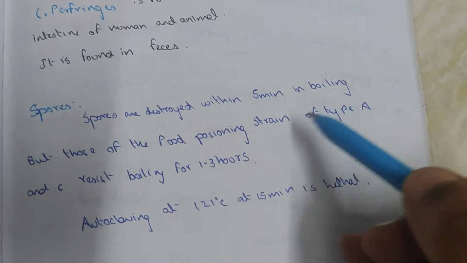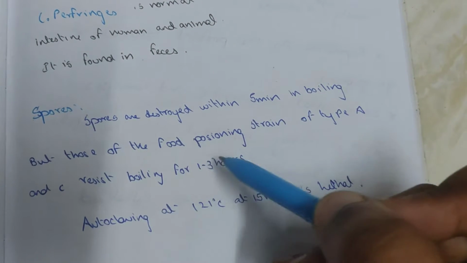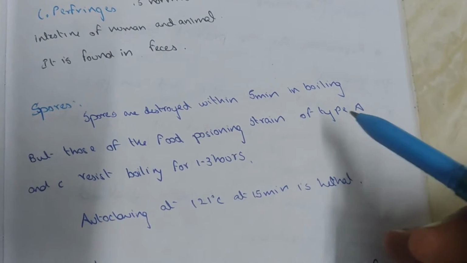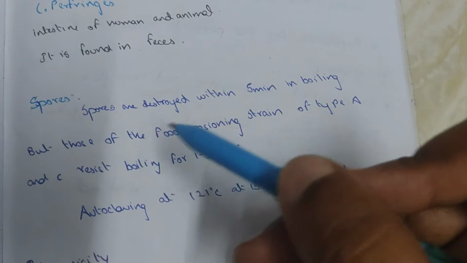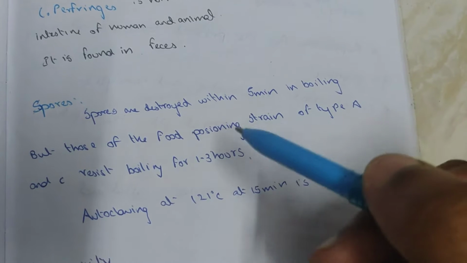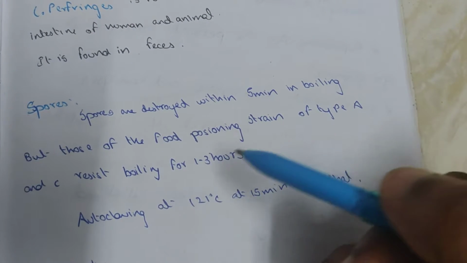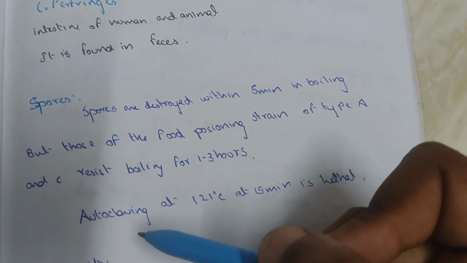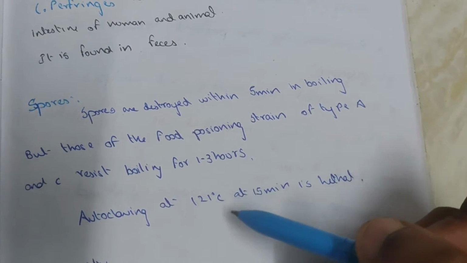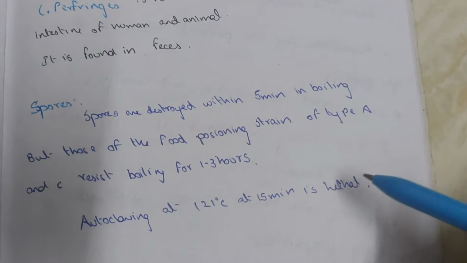These food poisoning strains A and C, which resist boiling for 1 to 3 hours, can be killed by autoclaving at 121 degrees Celsius for 15 minutes.